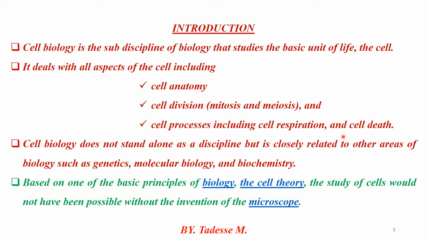As well, cell biology includes cellular processes such as cellular respiration and cell disease. Cellular respiration is a chemical reaction that occurs in the human being. The reverse of this is called photosynthesis in plant cells.